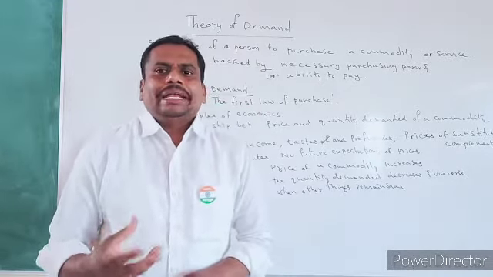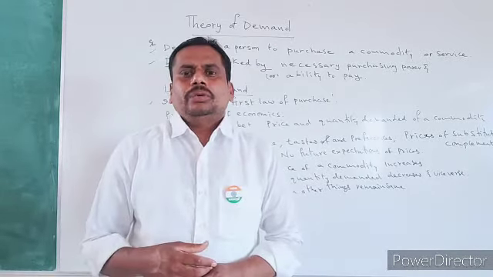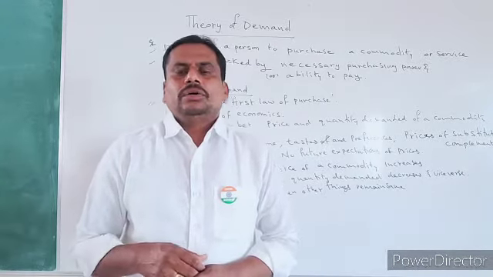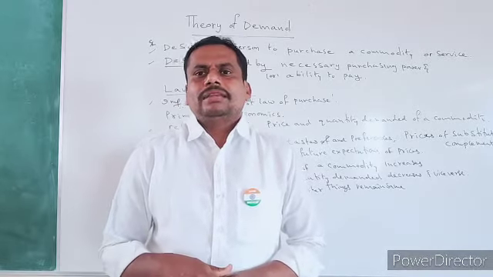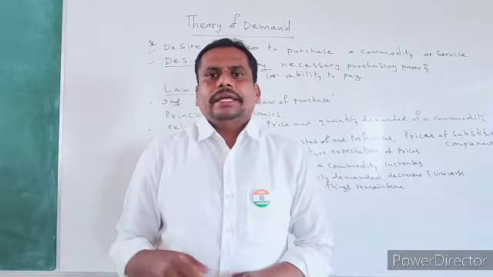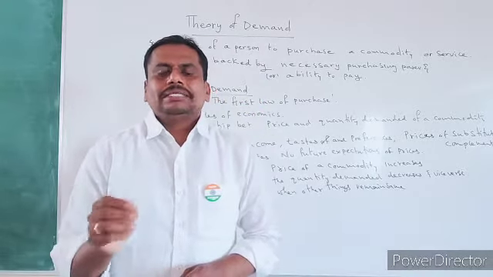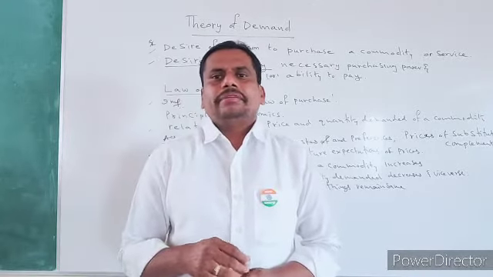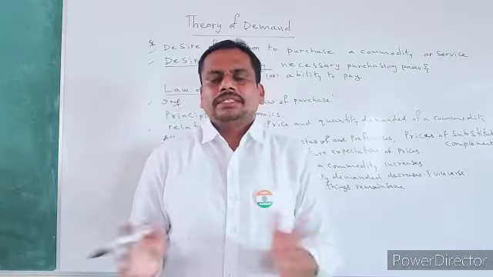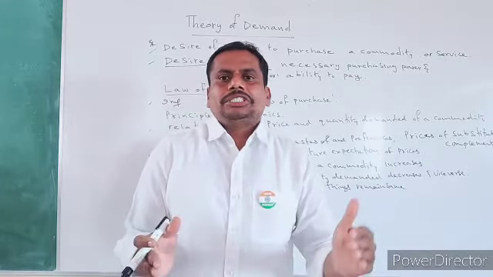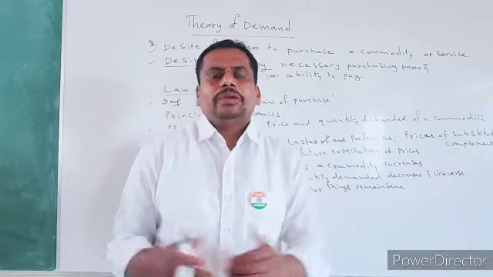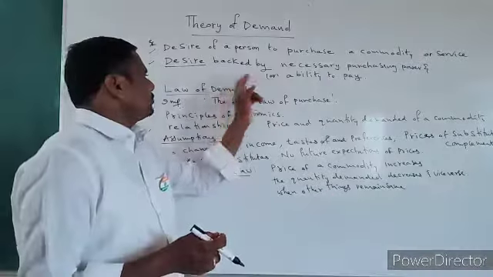So, to create a demand for a particular commodity, we require two things: the purchasing power as well as the desire. Both must be there. So, in economics, demand means the desire backed by purchasing power or ability to buy, what I have written here.